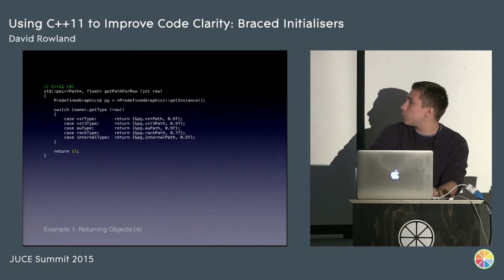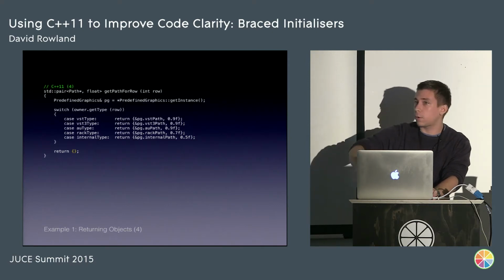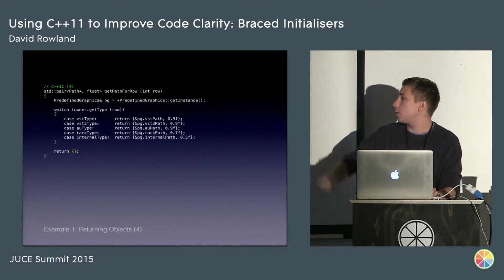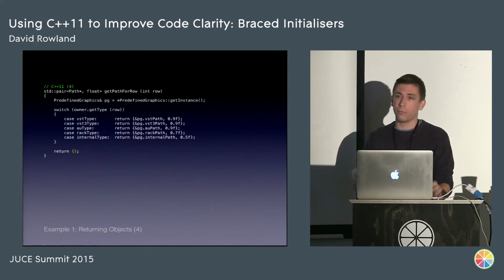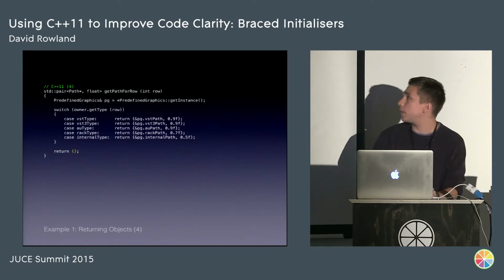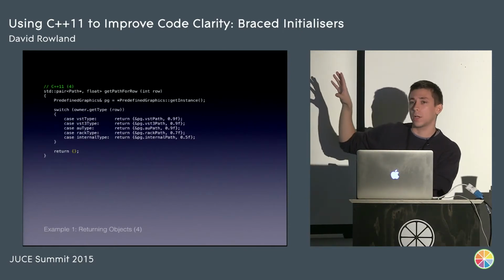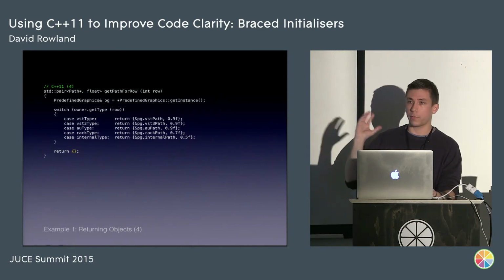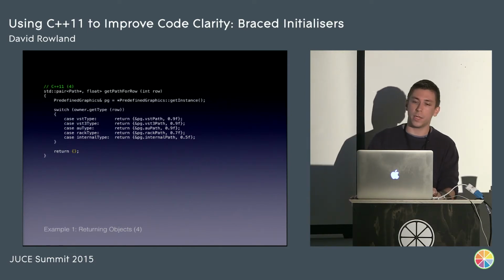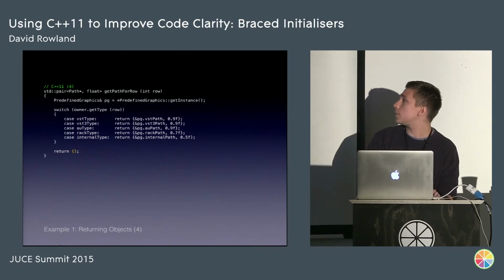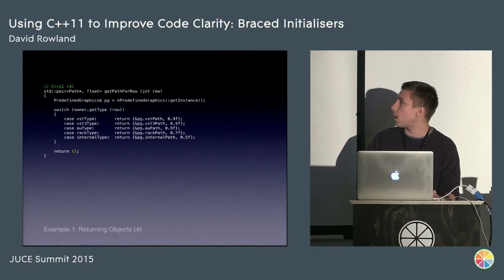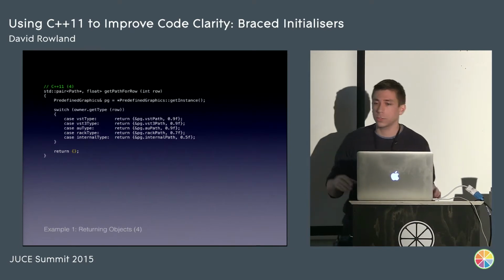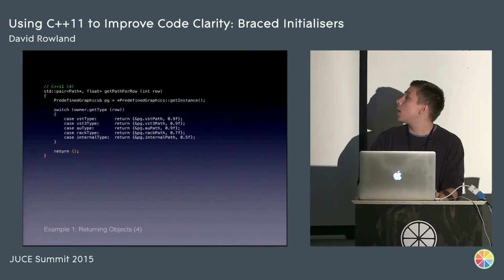The other thing we can do is, instead of returning the default null pointer 0, we can just return a set of empty braces. This means construct a default object. Now, I really like this. It's useful for many reasons. One is if you've got a lot of functions like this and you're returning a type of object, usually you have some kind of default at the end. We had a load of classes that return JUCE Images, a load of functions that return JUCE Images. Then we changed them to return pointers to Drawables because some of them were scalar graphics and we wanted them to show on high DPI displays correctly.